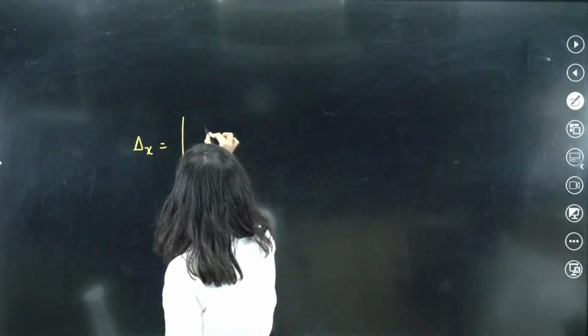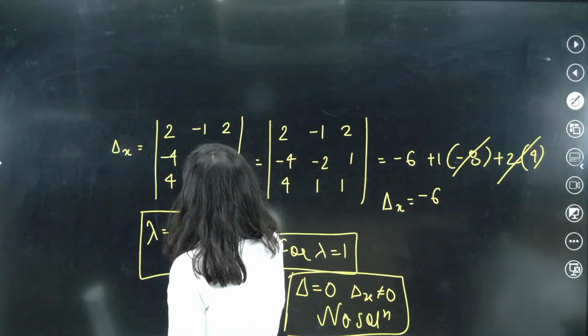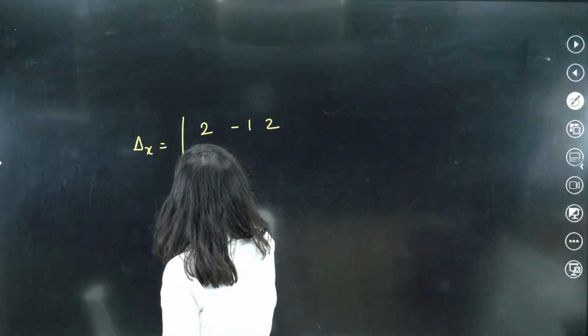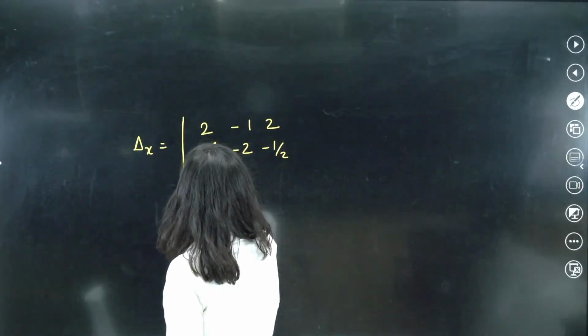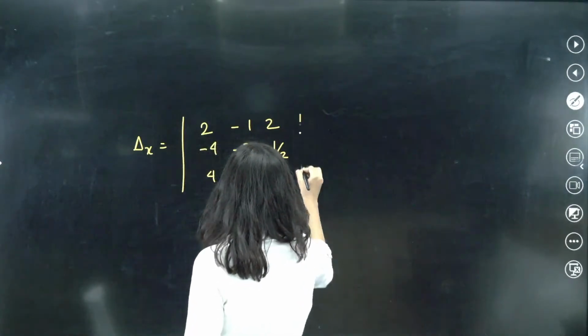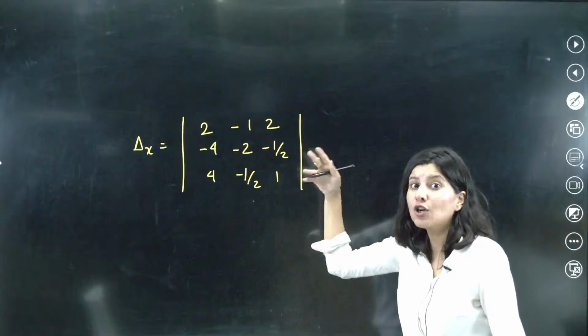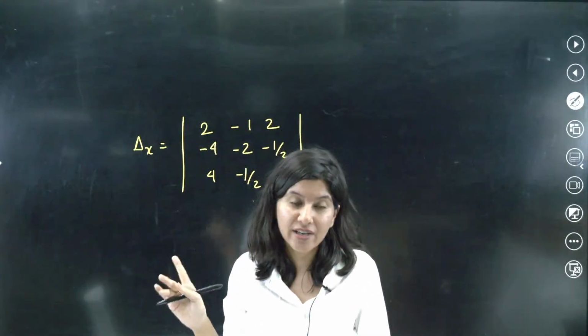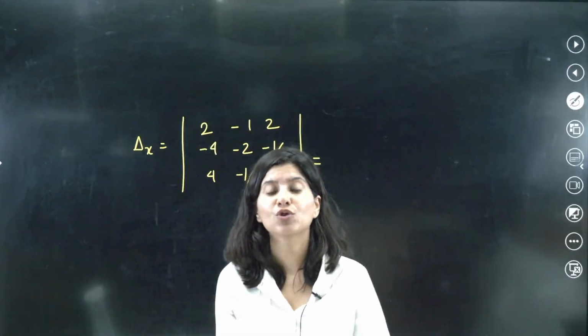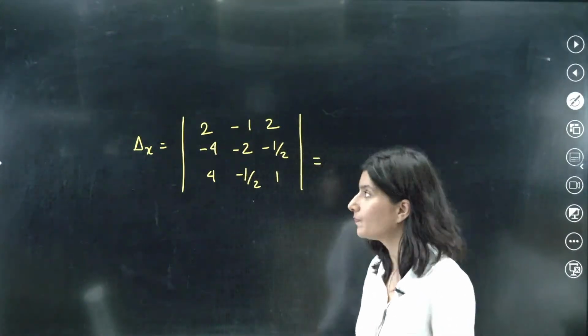What is happening for minus half? So delta x we need to calculate for minus half. 2 minus 1, 2. Then we have minus 4, minus 2, minus half. Then we have 4, half, minus half and 1. Check, check, check. If this is also non-zero, then this is the condition for no solution. If this is 0, then we have to check for other delta also. Okay.